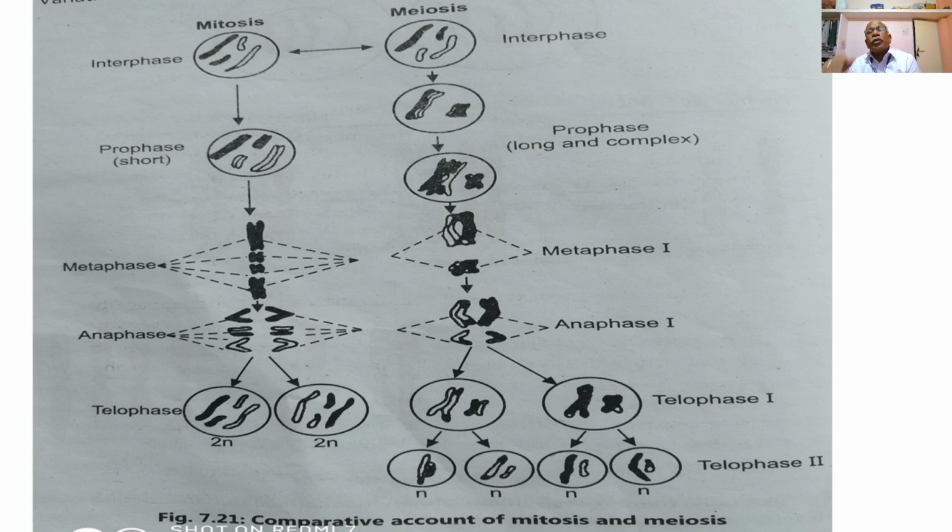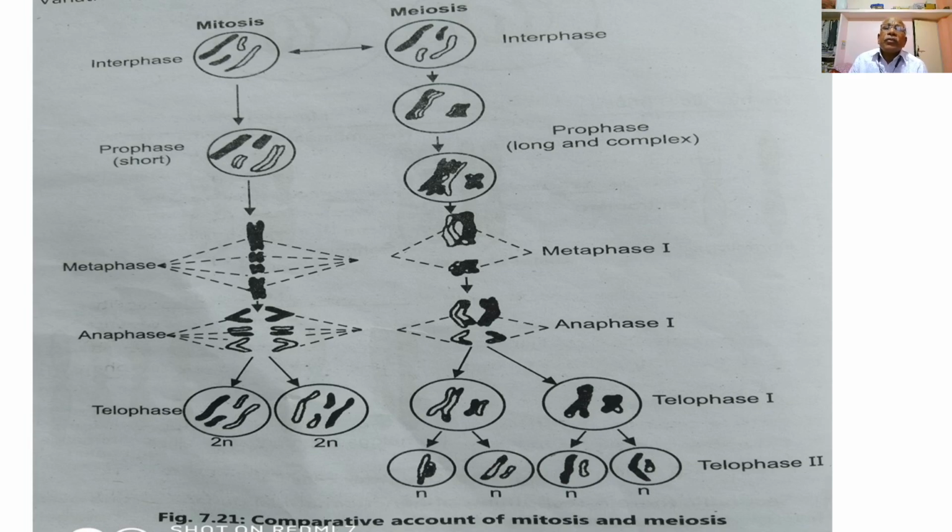So at the end of meiosis, four haploid cells are formed, as male gametes or sperms in a male gonad. So this is about the diagrams representing a brief account of the process of mitosis and meiosis.